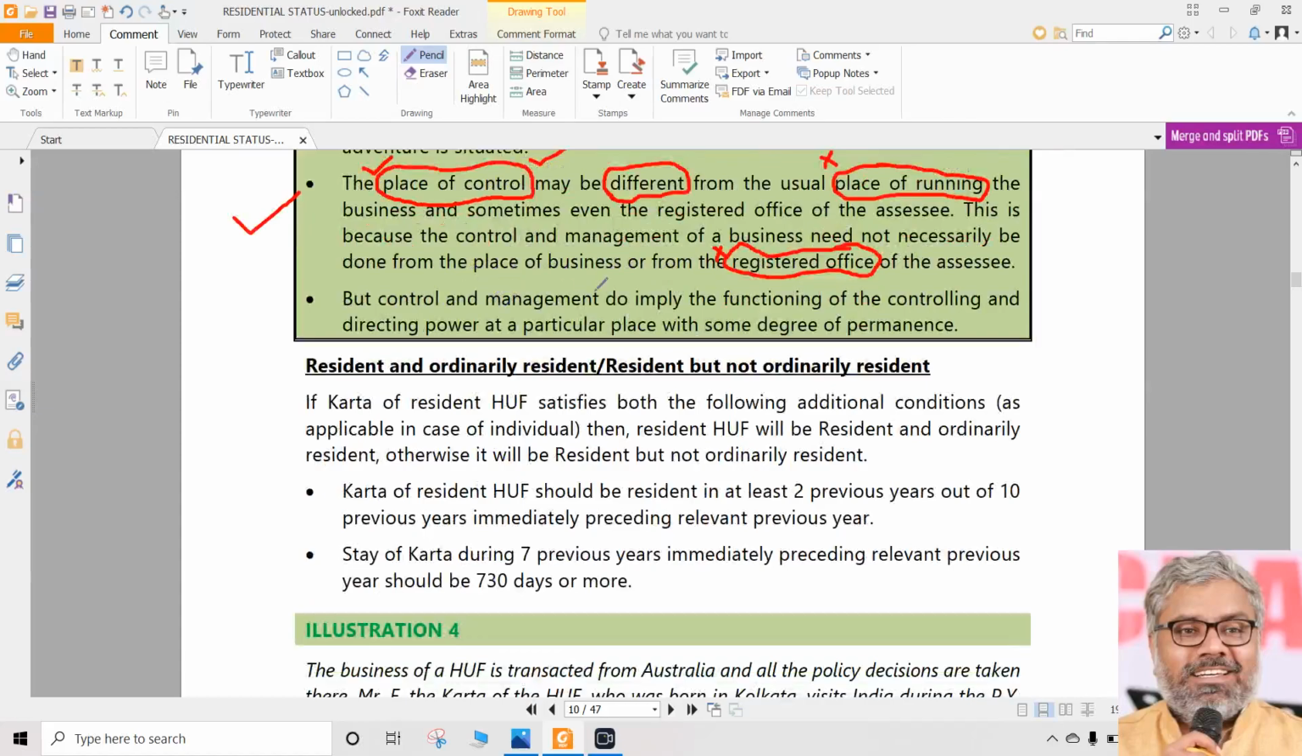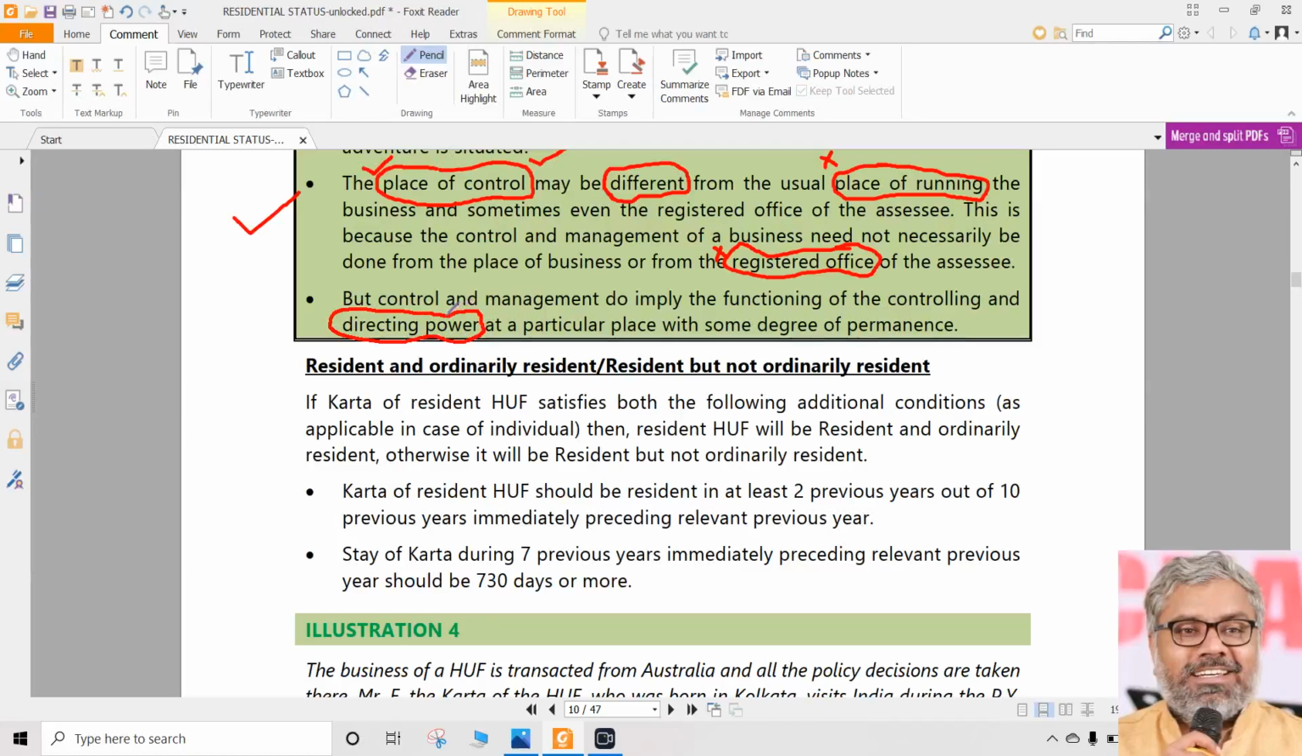However, what is this control and management generally? Once again, same thing. You explain it in a different way, use 100 different words, ultimately what you're talking about is the same. So, what do you mean by control and management? It means functioning of the controlling and directing power. One more word is used here. Control and management also is a vague word.